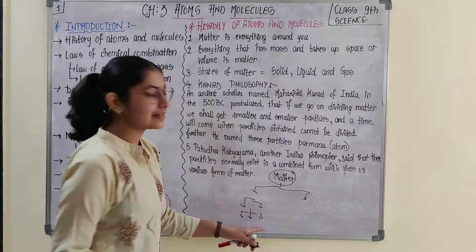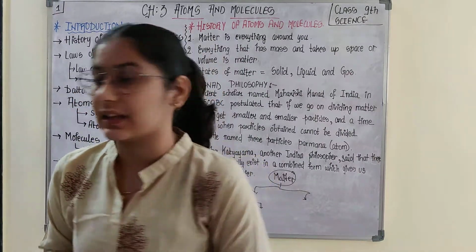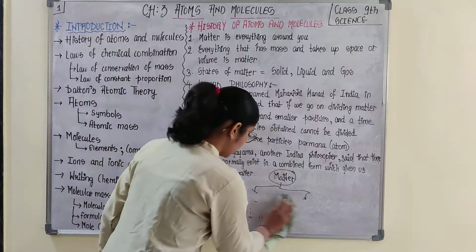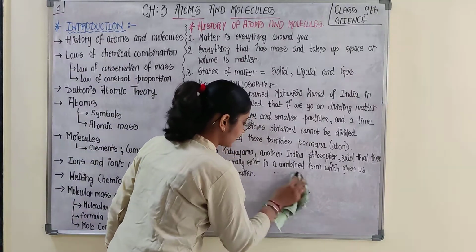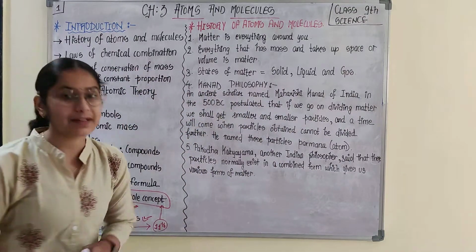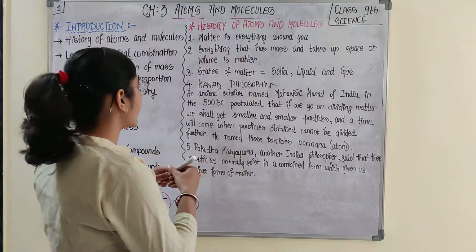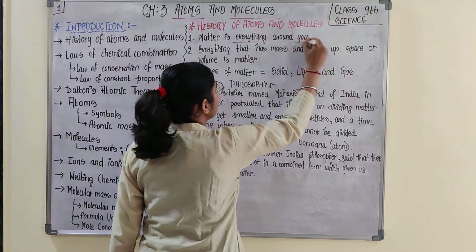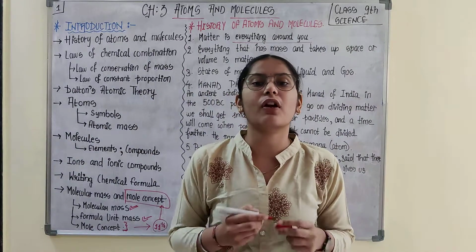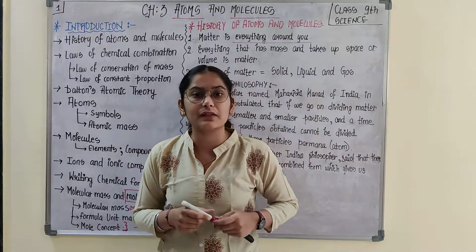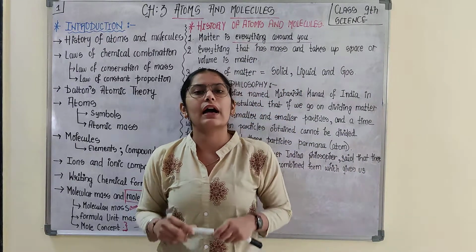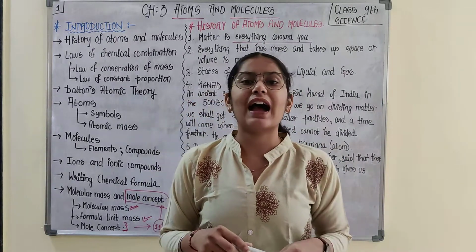I won't discuss the names because you have already studied this and are aware of it. Atoms and molecules are present inside matter, and we have already discussed what matter is. Matter is everything around us, right from your chair, pen, mobile phone, curtains, table, book.